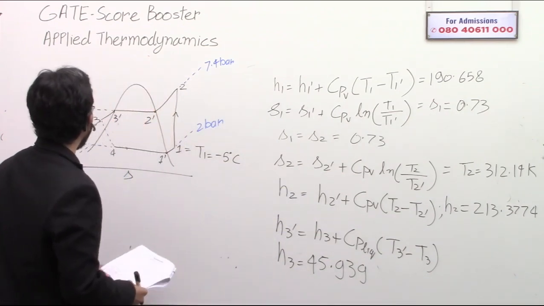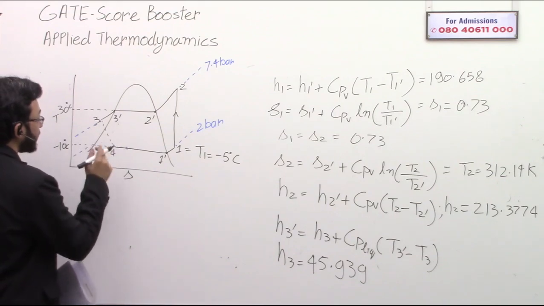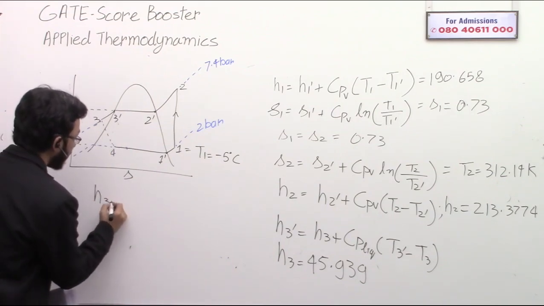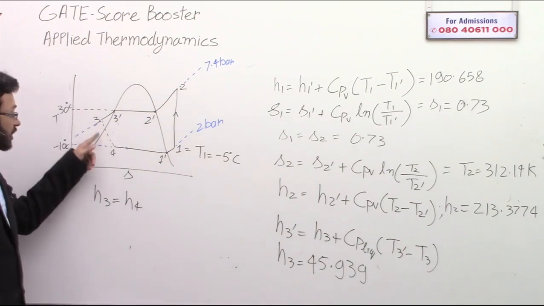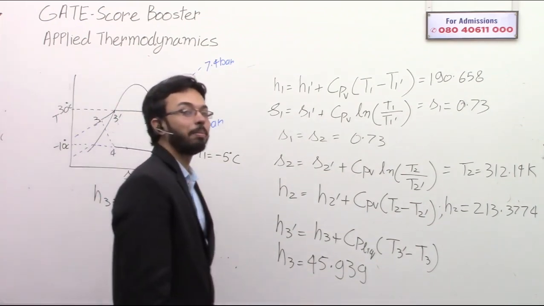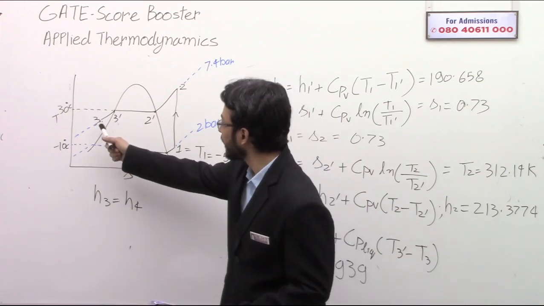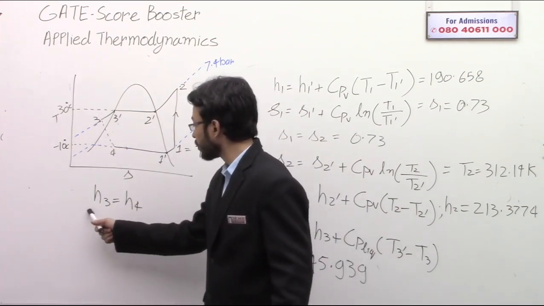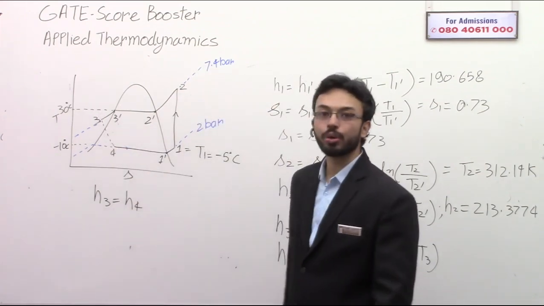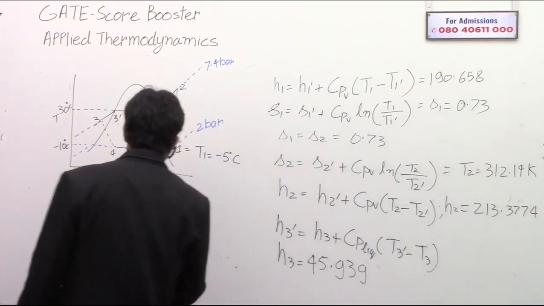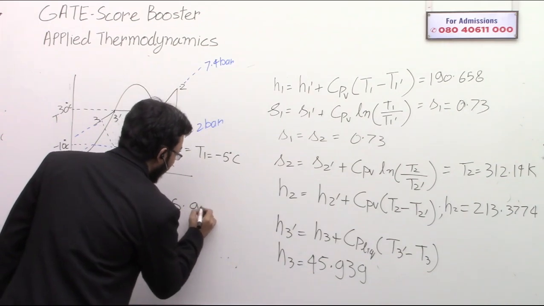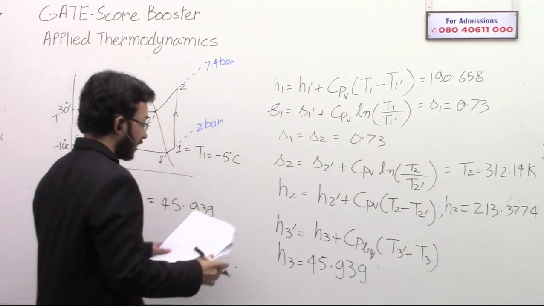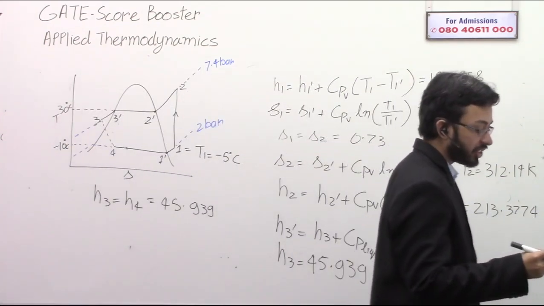And of course, H3 is the same as H4. H3 is equal to H4. Why? Because this throttling is an isoenthalpic process. So now we have the value of H4 also, that is 45.939. So now the last part, refrigeration effect.